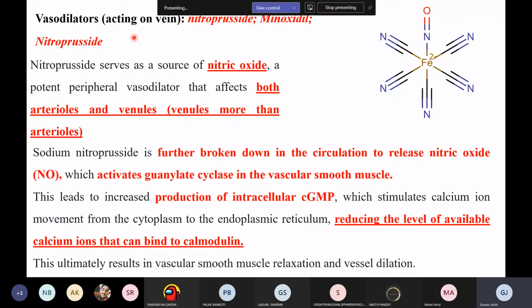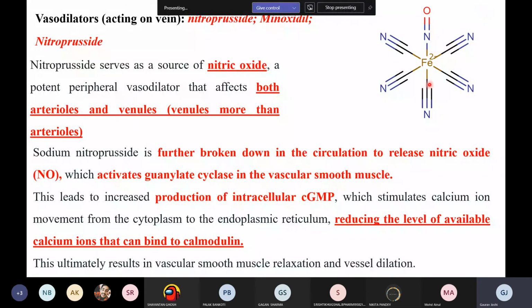So basically we have two drugs in your syllabus, nitroprusside and minoxidil. Although these drugs are not used now for the same intended use, right? Now minoxidil is being used in some oils for hair growth and other things. You might be knowing that. That is a repurposed use of this minoxidil, right? So now the first drug is nitroprusside, right?